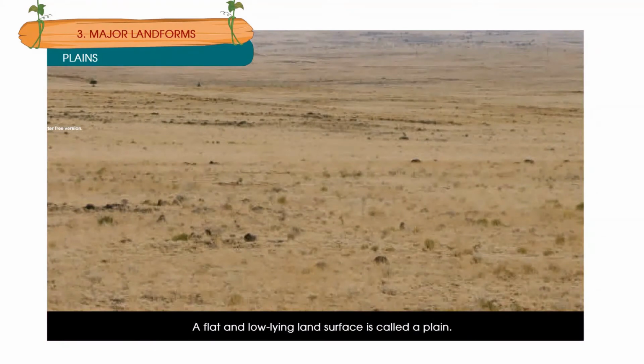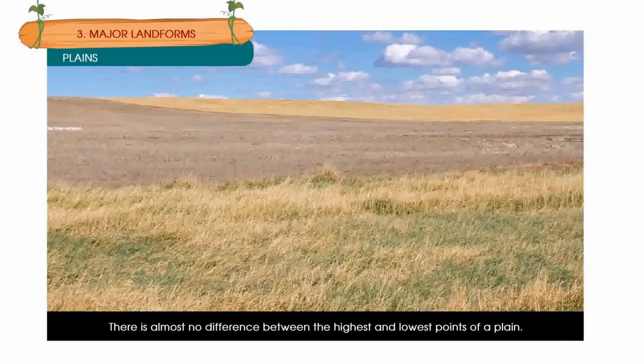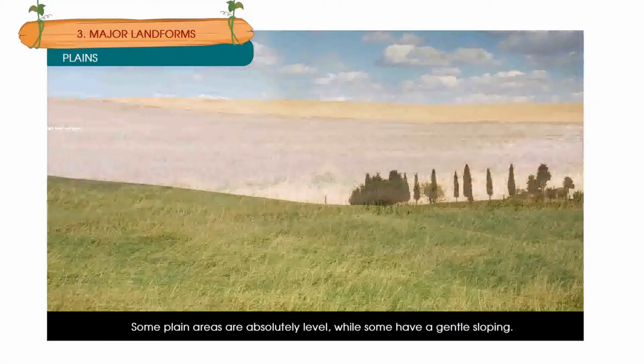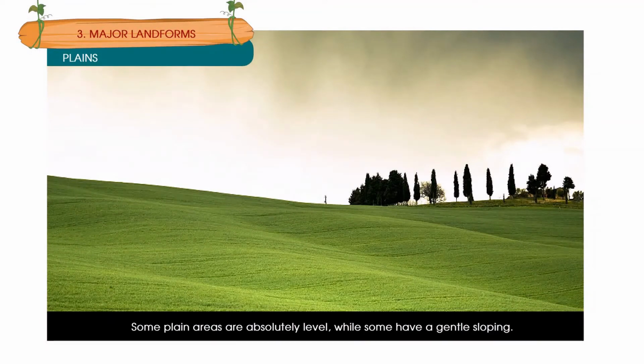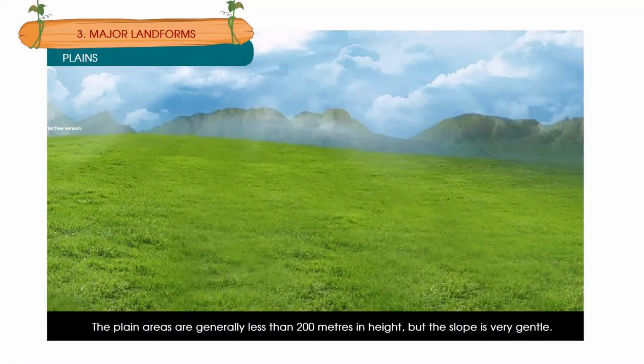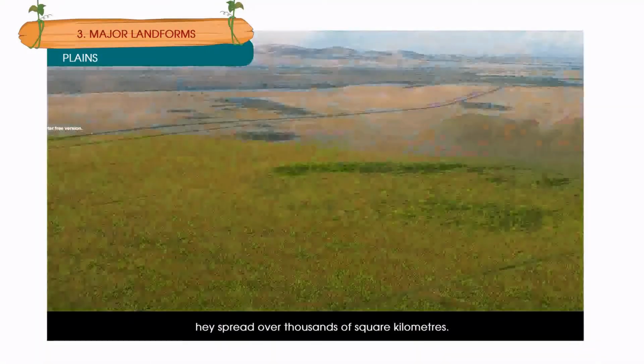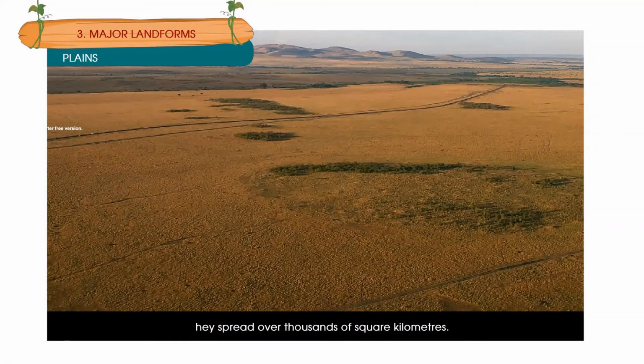Plains. A flat and low-lying land surface is called a plain. They are also called lowlands. There is almost no difference between the highest and lowest points of a plain. Some plain areas are absolutely level, while some have a gentle sloping. The plain areas are generally less than 200 meters in height, but the slope is very gentle. They spread over thousands of square kilometers.